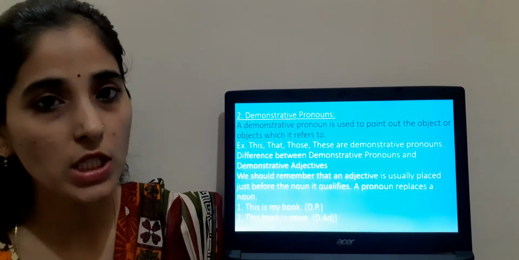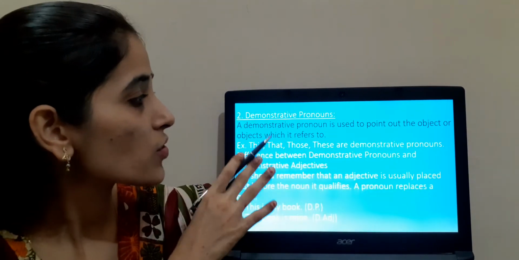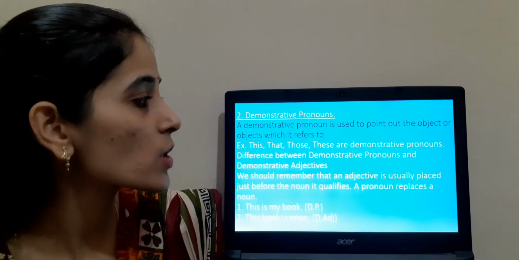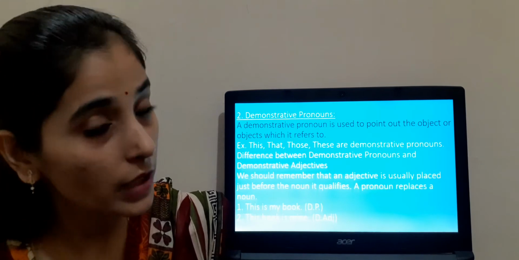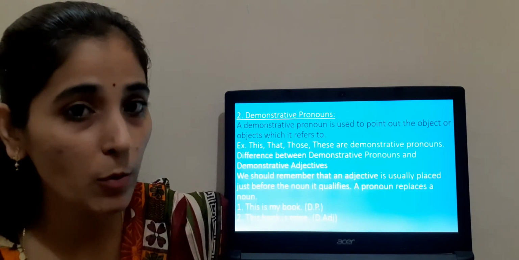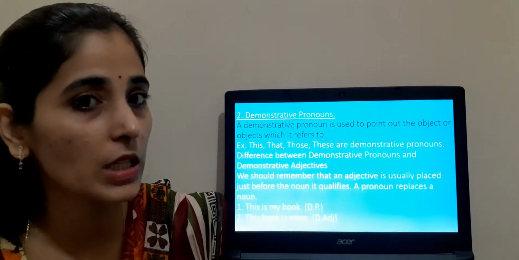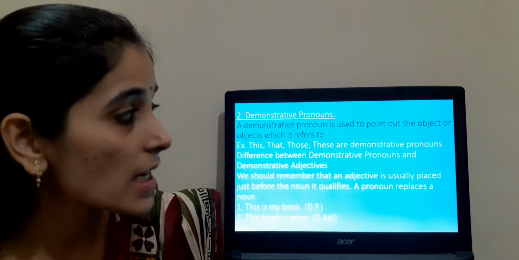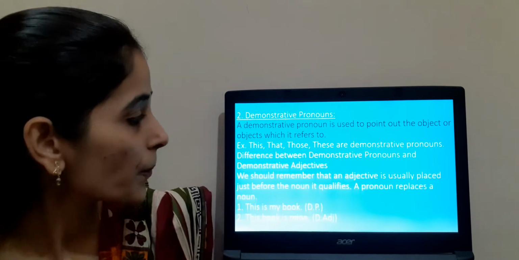Second one, demonstrative pronouns. A demonstrative pronoun is used to point out the objects or objects which it refers to. We have already seen what is demonstrative. Demonstrative, that means to point out something. Clear? Example like this, that, those. These are demonstrative pronouns. Clear?